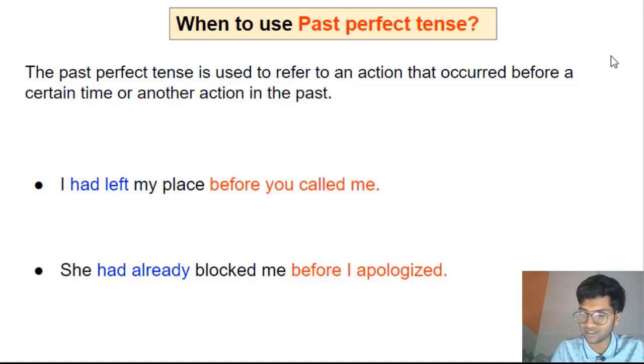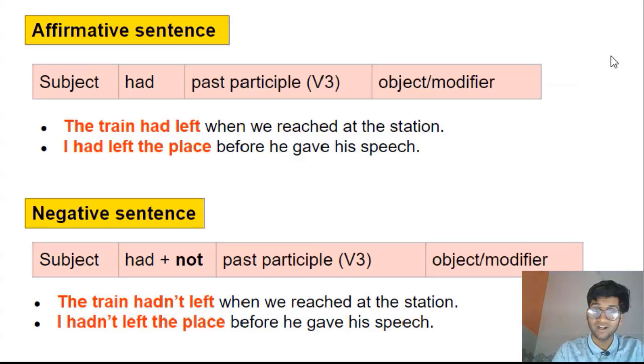Very simple, let's look at how to form sentences here. First, affirmative sentences that are also known as positive sentences, right? First comes the subject, that is known to everybody. Subject followed by had, the auxiliary verb. Whatever the subject is, it's always going to be had. Subject followed by had, followed by past participle, that is third form of an action verb, right? Had, past participle, followed by object or modifier, that is optional. If the verb is transitive, you're going to have an object. If the verb is not transitive, you'll not have an object. You can or you may have a modifier. Again, both these things are optional.